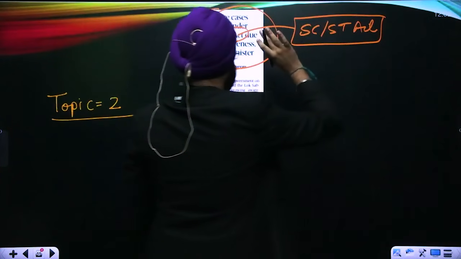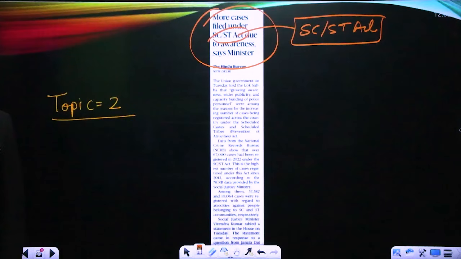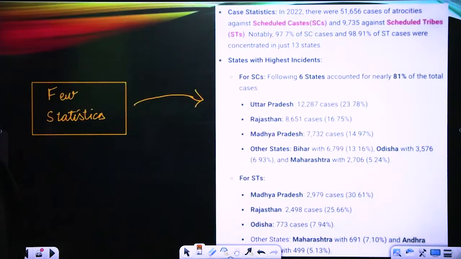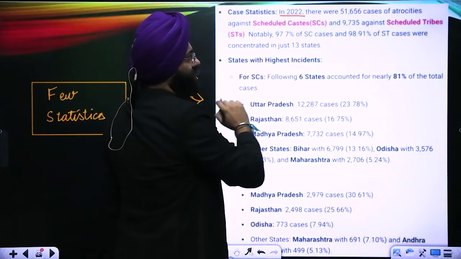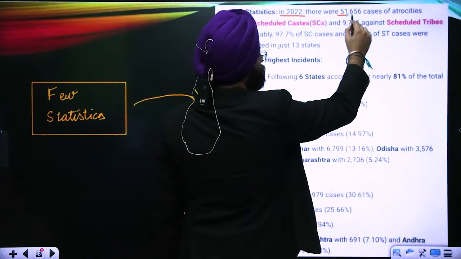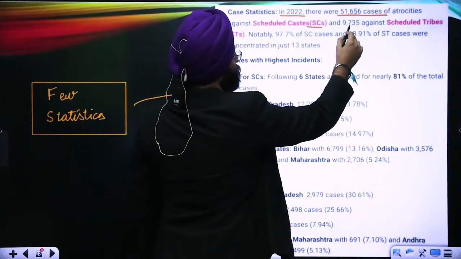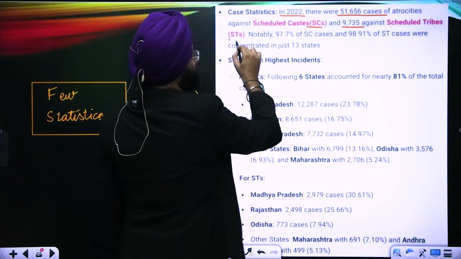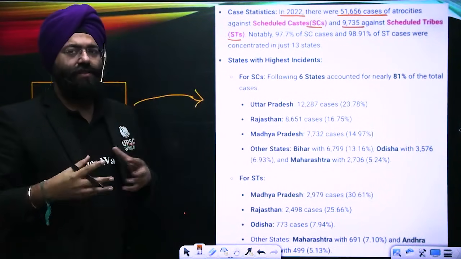We'll have to see something with respect to this. This is with respect to the reply given by the minister in the parliament. Now see, a few statistics. If I take the 2022 statistics, there were 51,656 cases of atrocities against the scheduled caste and 9,735 cases against the scheduled tribe. Now, they were basically concentrated in certain states.